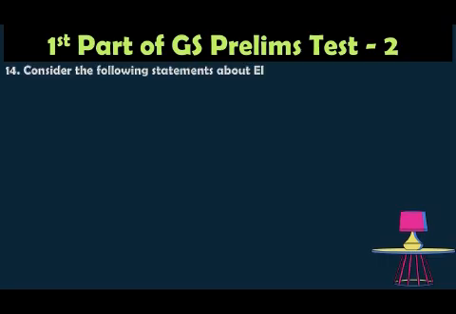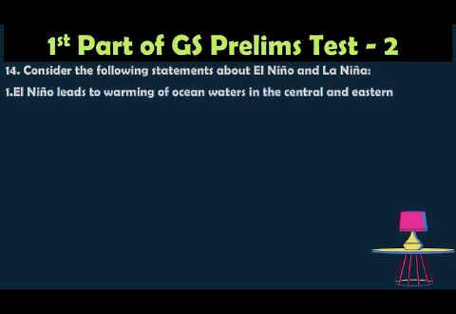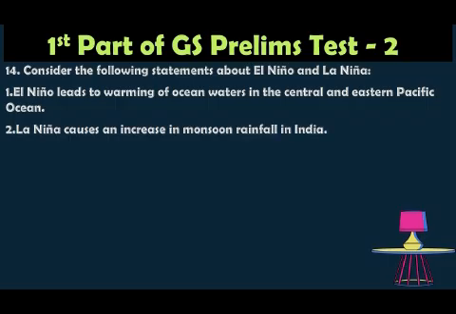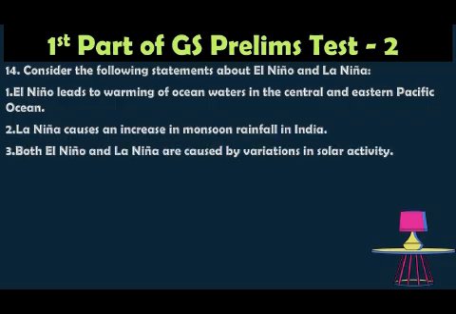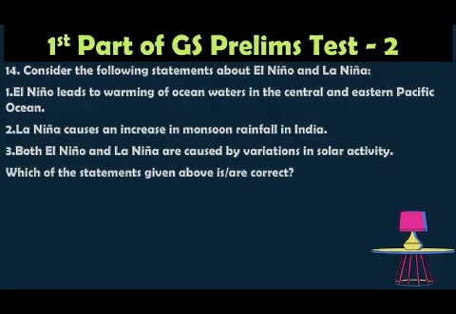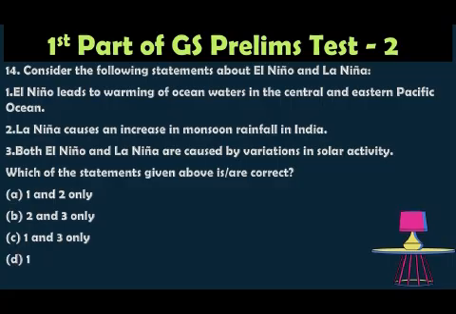Question number 14. Consider the following statements about El Nino and La Nina. One, El Nino leads to a warming of ocean water in the central and eastern Pacific Ocean. Two, La Nina causes an increase in monsoon rainfall in India. Three, both El Nino and La Nina are caused by variation in solar activity. Which of the statements given above is correct? Option A, 1 and 2 only. Option B, 2 and 3 only. Option C, 1 and 3 only. Option D, 1, 2 and 3 only.